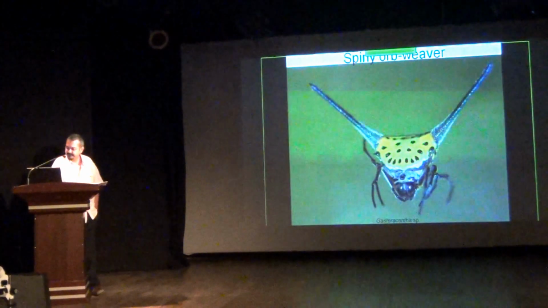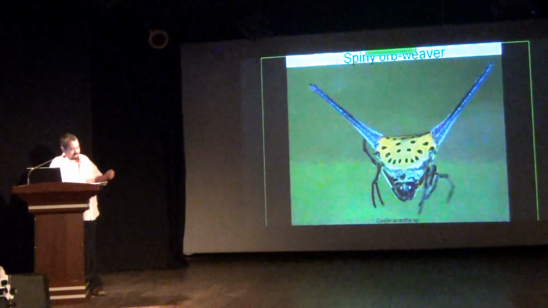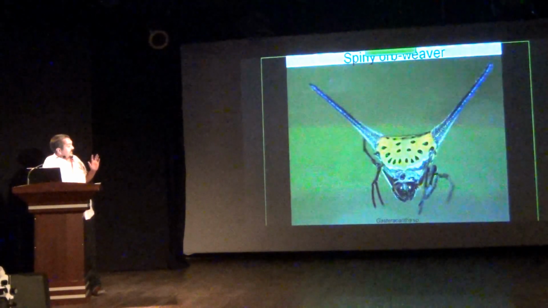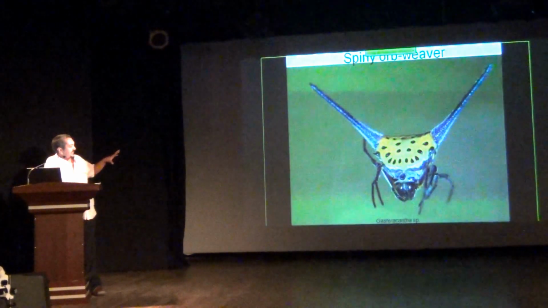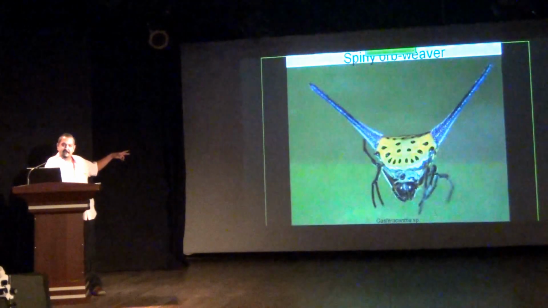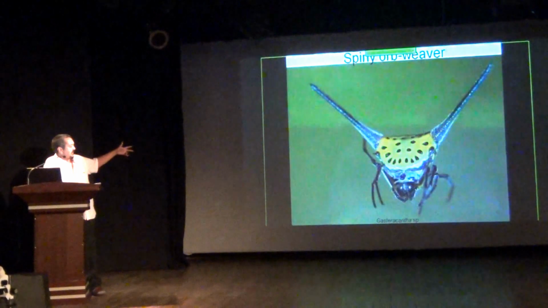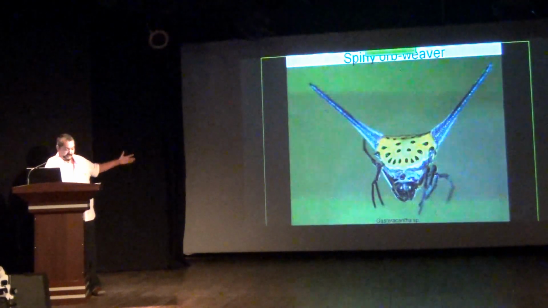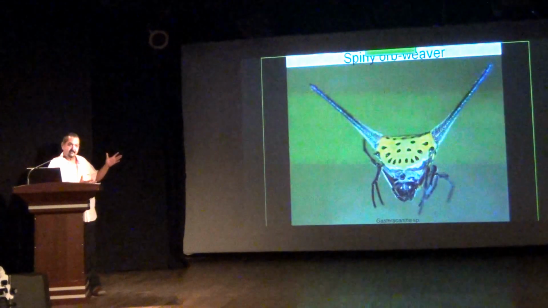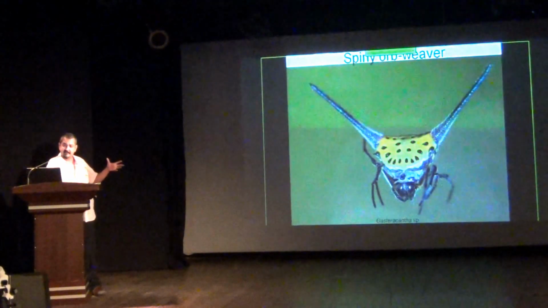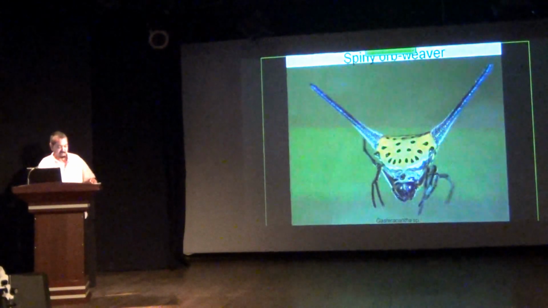So now they belong to the orb weaving family, and they're known for their dramatic spines. So their abdomens have spines of various shapes and sizes. Now this one has two coming out from the sides. Other species have other sorts of spiny structures on their abdomens. Their coloration is quite bright and striking. So they're quite popular for those reasons.